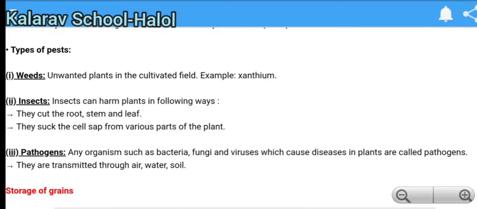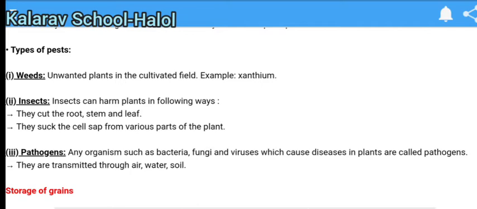Next is insects. Insects can harm plants in the following ways. They cut the root, stem and leaf. They bite the stem or root or the leaves of the crop, or they suck the cell sap from various parts of the plant. So they can destroy the crop by sucking the cell sap or by cutting the root, stem and leaf.